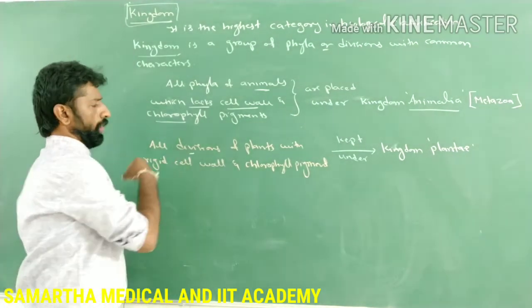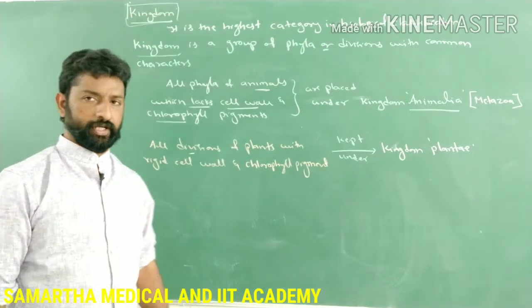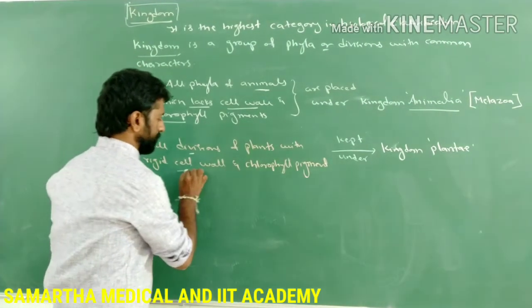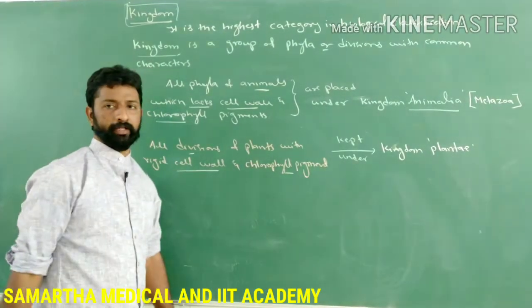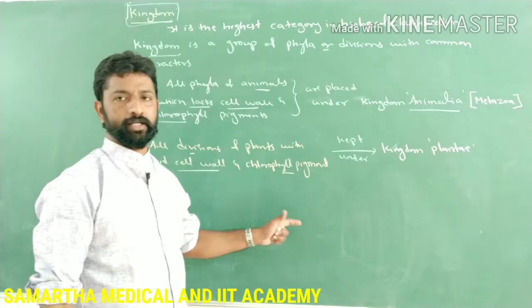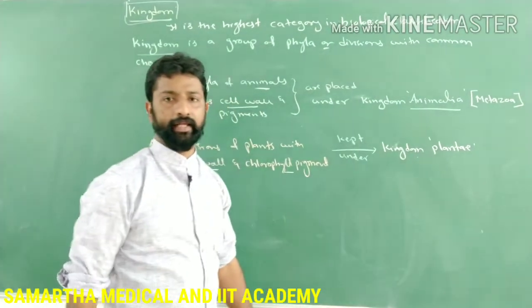Similarly, all divisions of the plants with common characteristic features such as presence of a rigid cell wall and presence of chlorophyll pigment, all such plants are kept under a higher category, which is called kingdom Plantae.